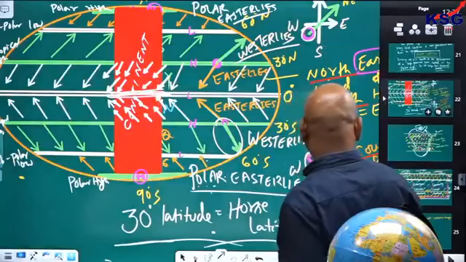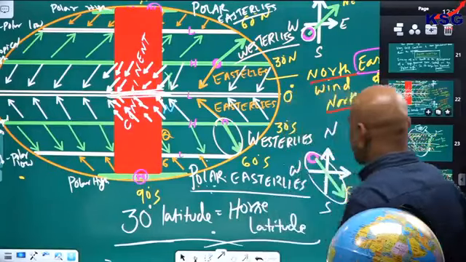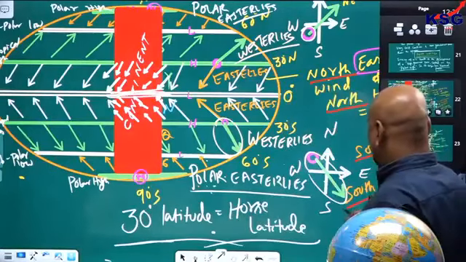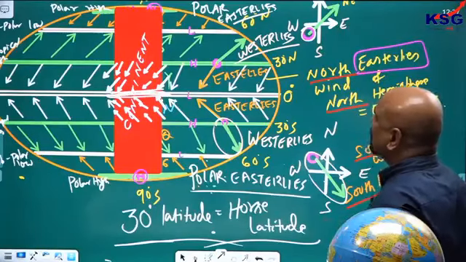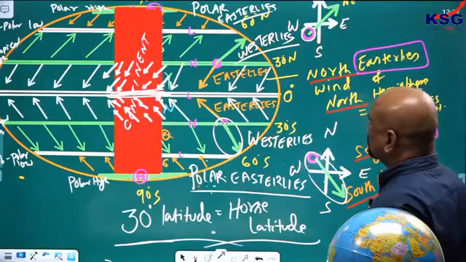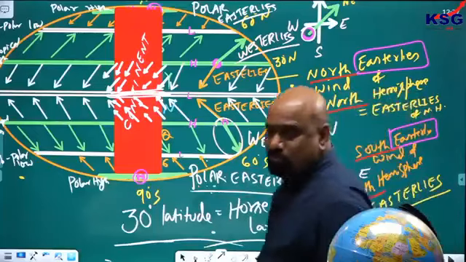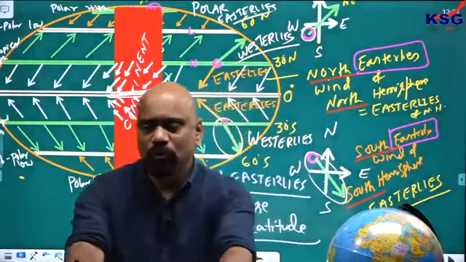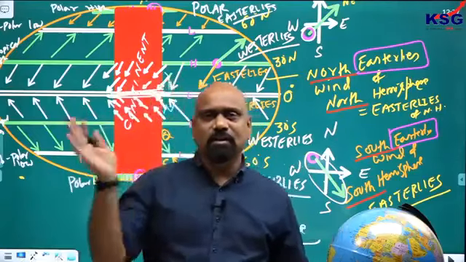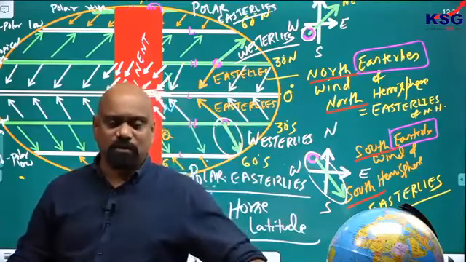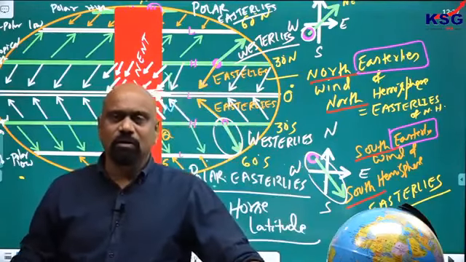Southwest, northwest. Northwest to southeast, southwest to northeast will be the direction. Because of the Coriolis force, I told you, the change in the direction is due to the Coriolis effect. Don't you remember that?